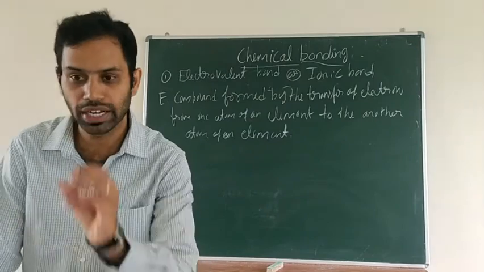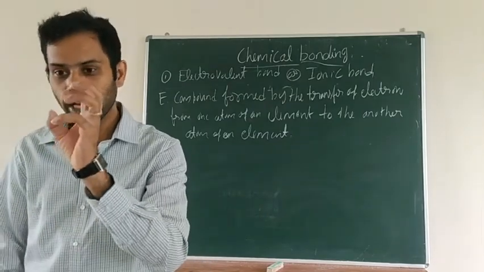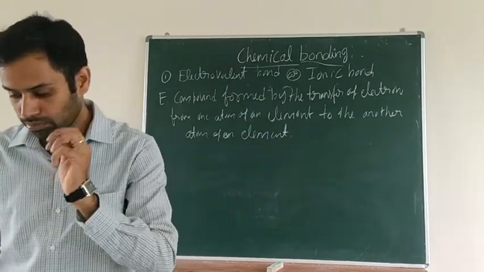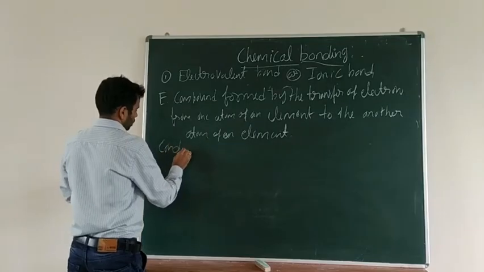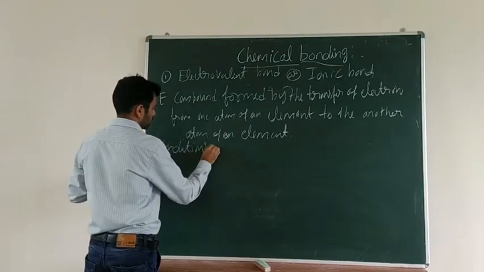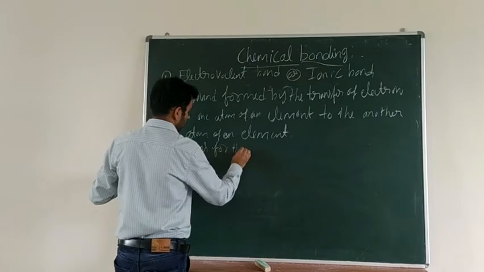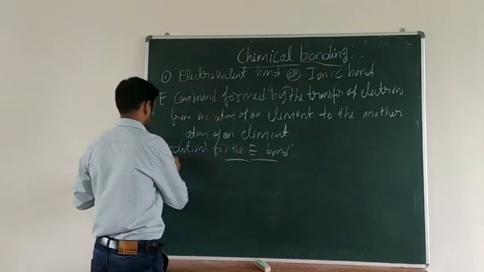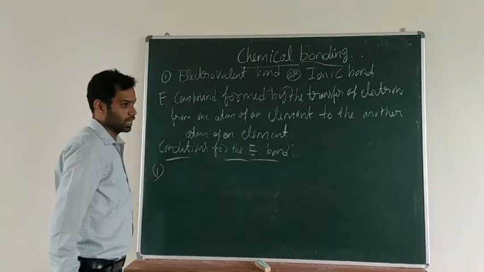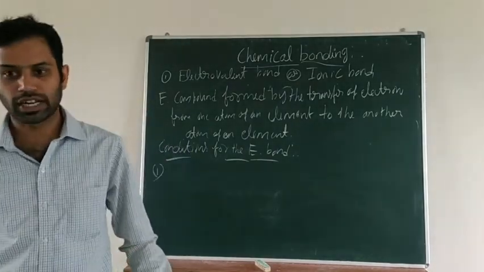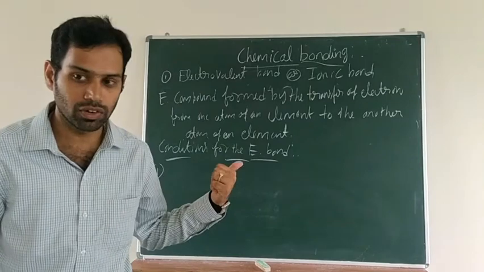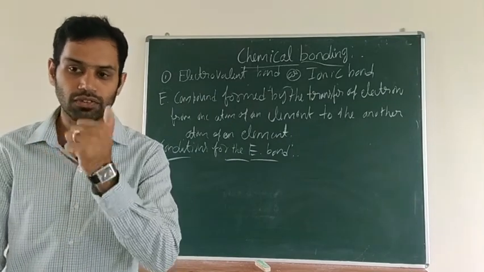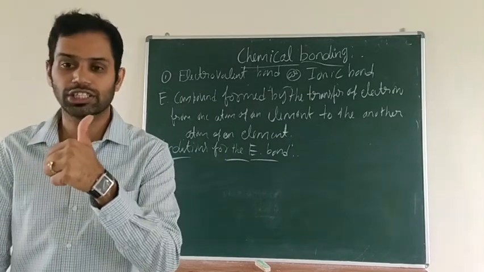Some few conditions are there to form the electrovalent bond. Conditions for the electrovalent bond. Three conditions are there. The first condition is low ionization potential.